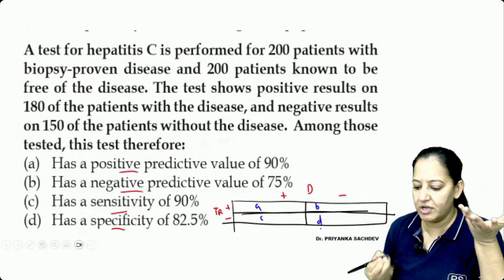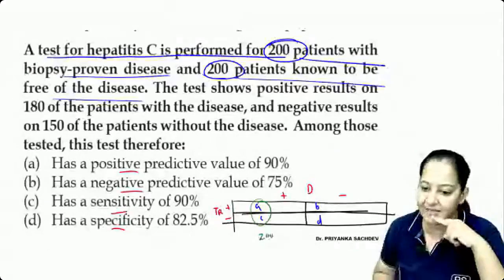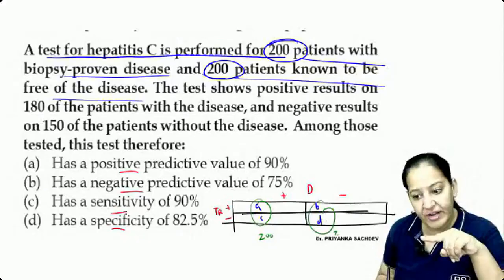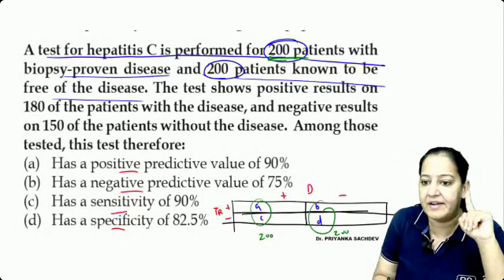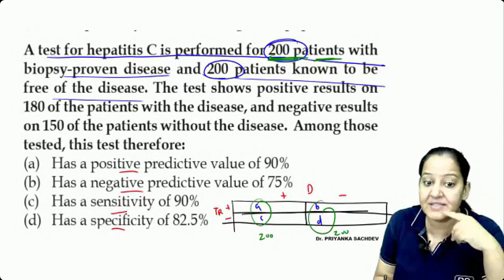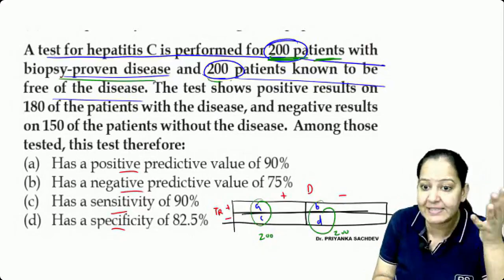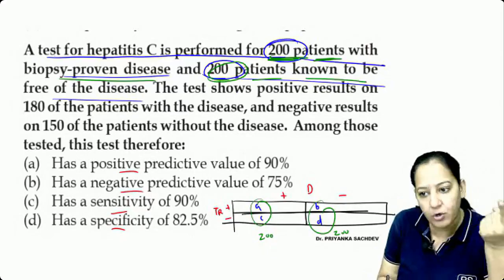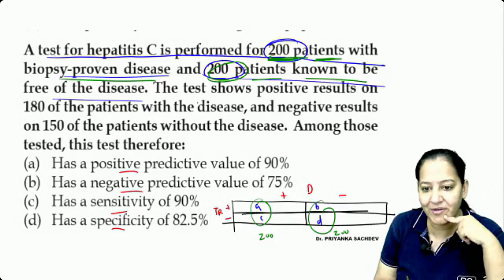What is this 200, 200? Can you please tell me? 200 have the disease. It's A plus C. And the remaining 200 are free of disease. That is B plus D. Read the line again. 200 are the patients who have the disease, biopsy proven disease. And 200 are the patients who are known to be free of disease. Okay, so 200, 200 is done.